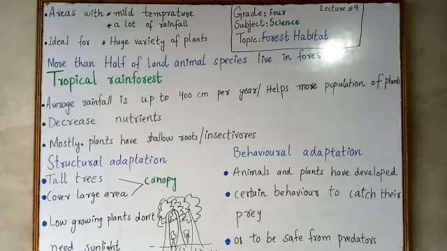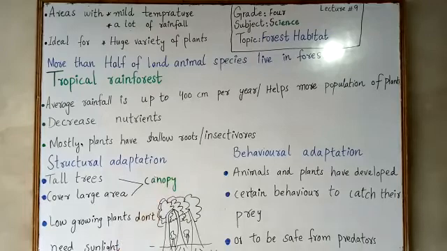When the population of plants increases, it will decrease the amount of nutrients. Like you see, if there are more plants ज़्यादा होंगे तो it will consume more nutrients. So the nutrients will decrease in that soil. So mostly these plants have shallow roots and are insectivores, that they eat insects. They do not have much nutrients in the soil. That's why they eat insects. That's why these plants are called insectivores.